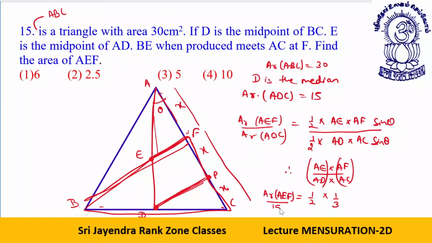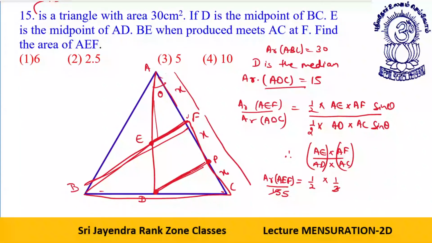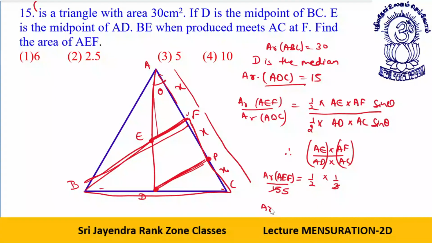The area of ADC is 15, we have already discussed this. So 3 cancels with 15 to give me 5. From here I can say the area of AEF is equal to 5 divided by 2, that is 2.5. I hope it is clear to all my dear students. Let's take the next one.